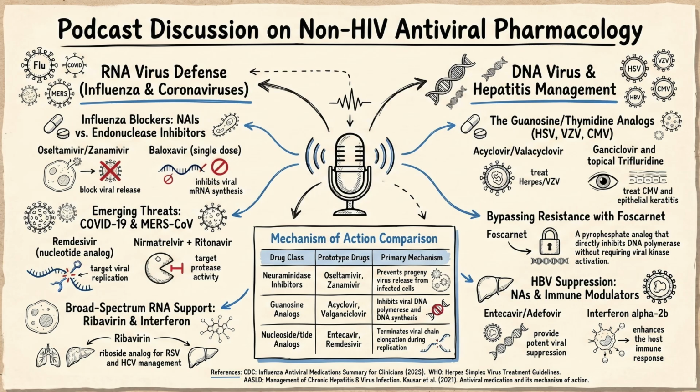Well, so we're going to build this logically. Let's start with a virus that replicates quickly and bursts out of cells to spread. Influenza. A seasonal heavyweight. To understand how to stop the flu, you really have to look at how the flu leaves an infected cell to infect the next neighborhood. And that brings us to the most famous flu drugs, the neuraminidase inhibitors. Yeah, for influenza A and B, we have a specific class of drugs that target viral packaging and release. The primary player in the research is oseltamivir.